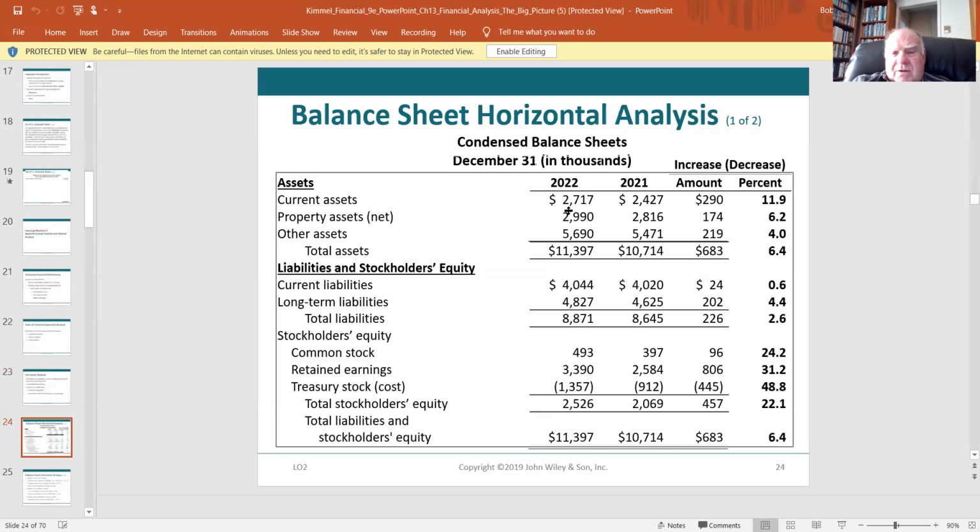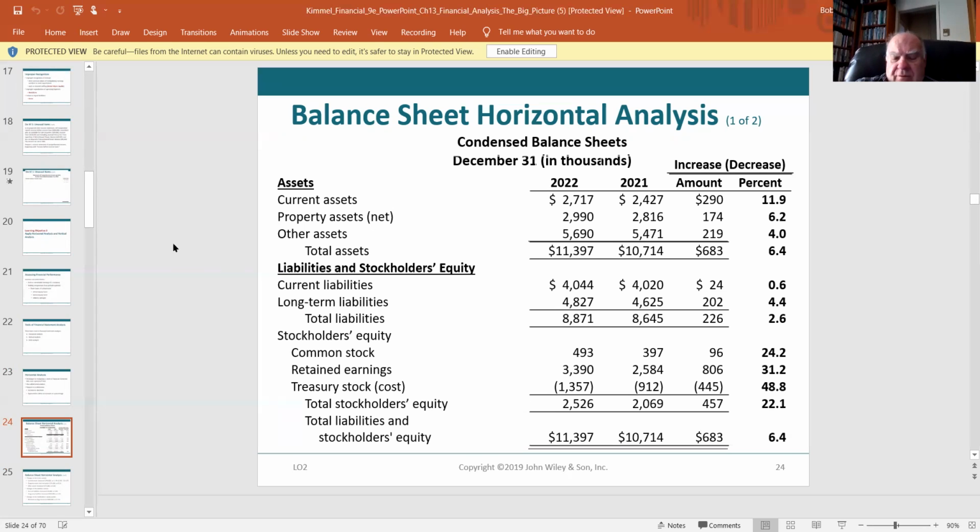Current assets in 2022 were 2717. They're up from 2427, so they were up by 290, and the percentage amount that they increased was 11.9. That's all we did. This is the same exact thing we did with our FSA. We compared the two years together and came up with the percentage. And the formula was the current balance of assets divided by the prior year's assets, minus 1. So you've seen this in pretty good detail already.